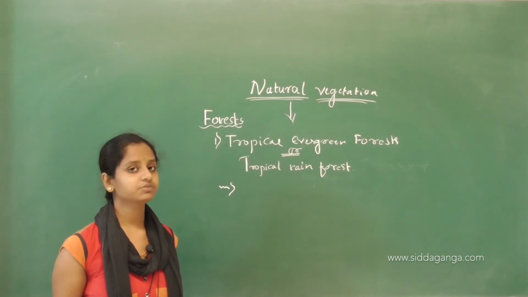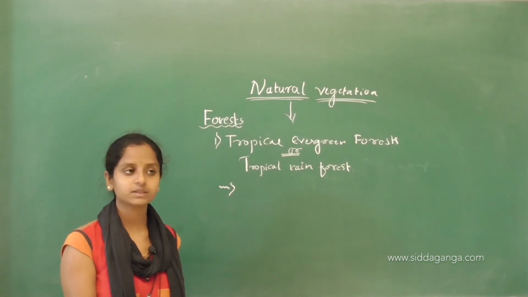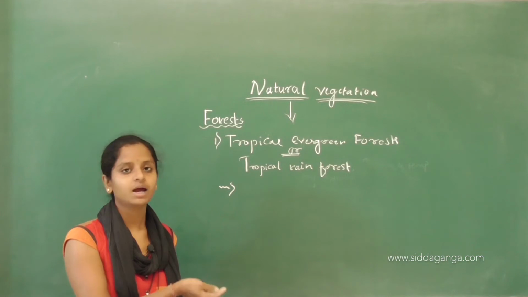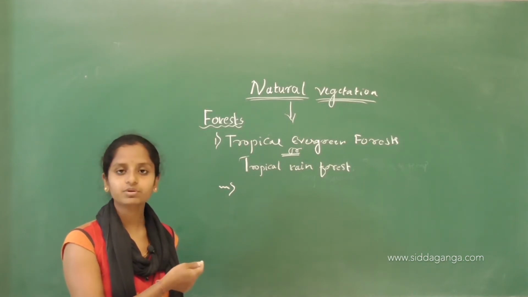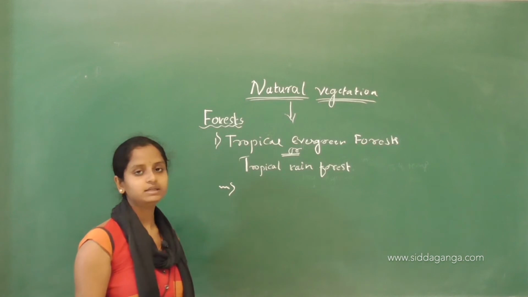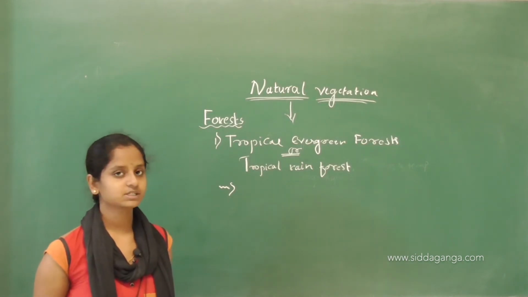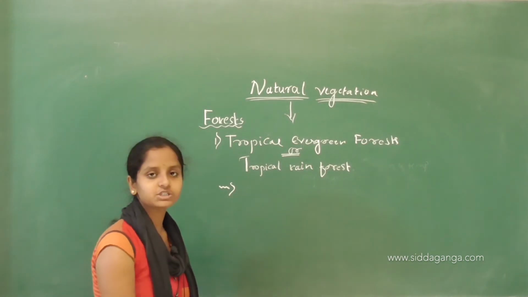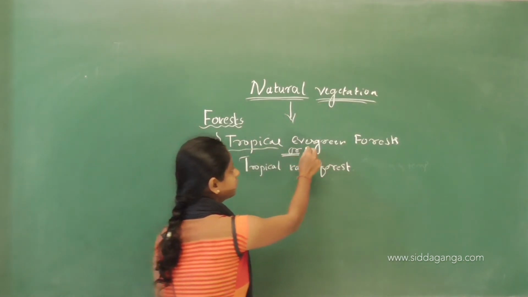We are going to see the features of the forest, what animals we can find in the forest, what plants we can find in the forest, and where we find these kinds of forests. These are the things we are going to study in the explanation of this topic. First, the features: what are the features of this tropical evergreen forest?